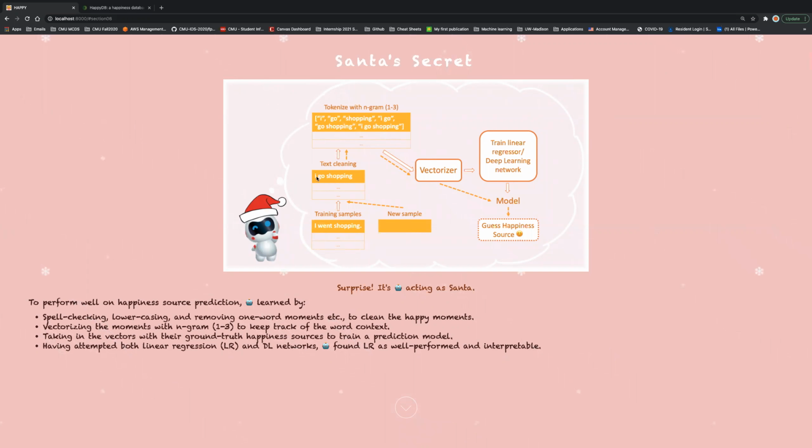So in this diagram, we show some basic steps that we use to build this machine learning model, including data cleaning, tokenization, and vectorization. When a new sample comes in, it will follow the same procedure, but the model then will give a prediction. And we also provide some detailed instructions about those steps I just introduced in this diagram for the user to read.